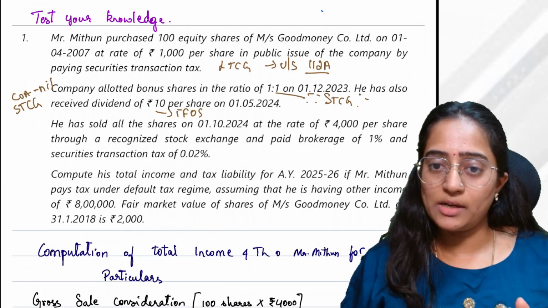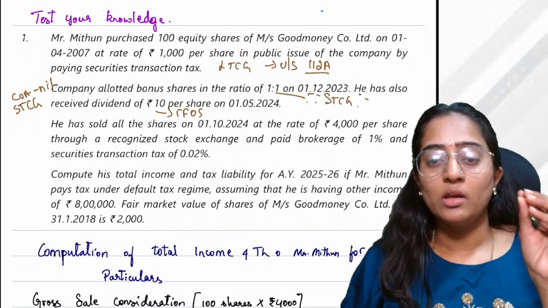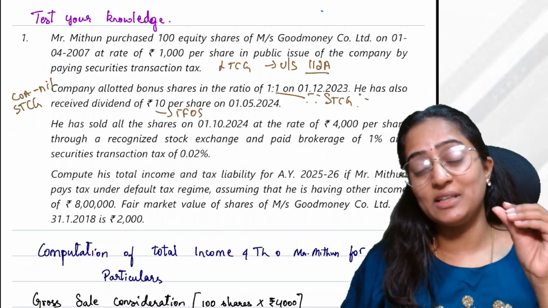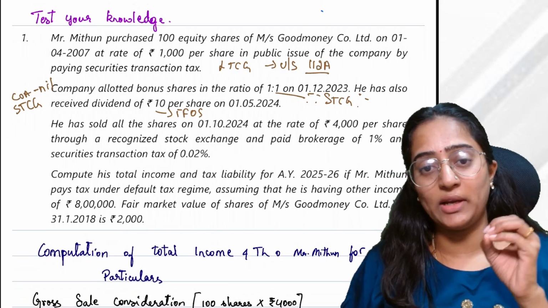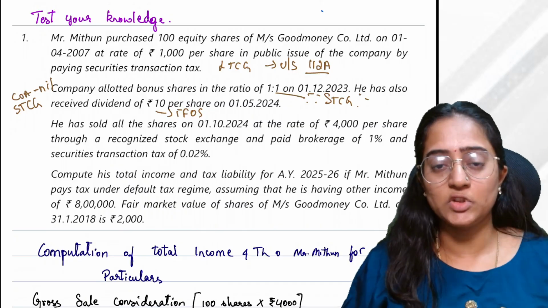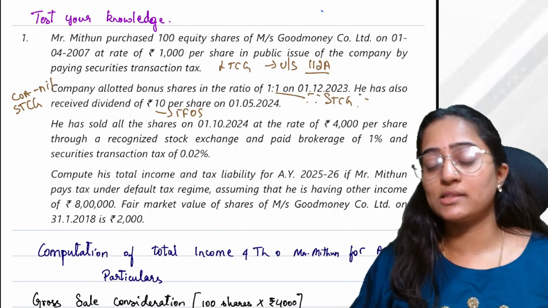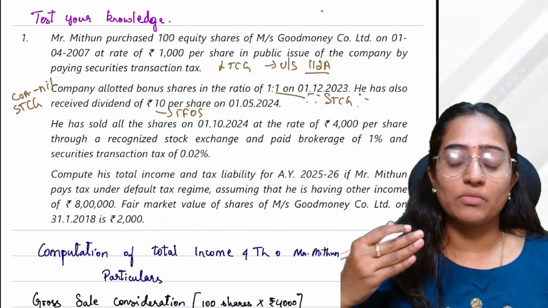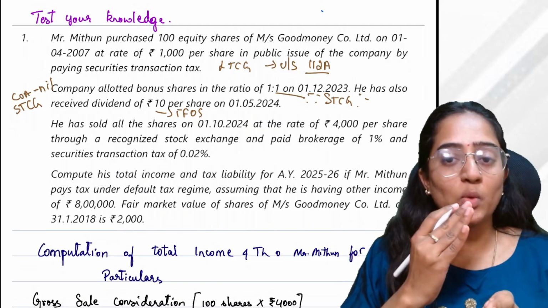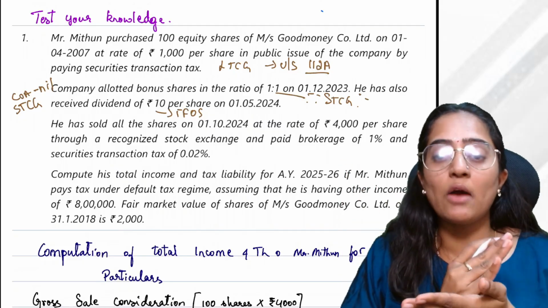Tax liability under section 112A, if the sale has happened on or after what date? 23/7/2024. If the sale has happened on or after 23/7/2024, then it is going to be taxable at the rate of 20%. If it is below that, the taxability, long-term capital gain under section 112A, if the sale has happened on or after